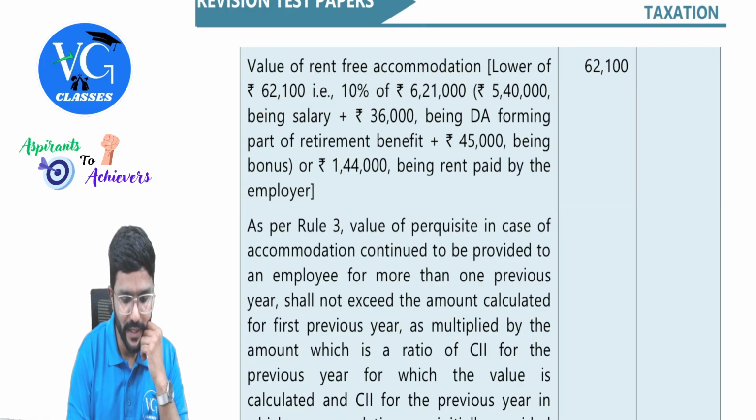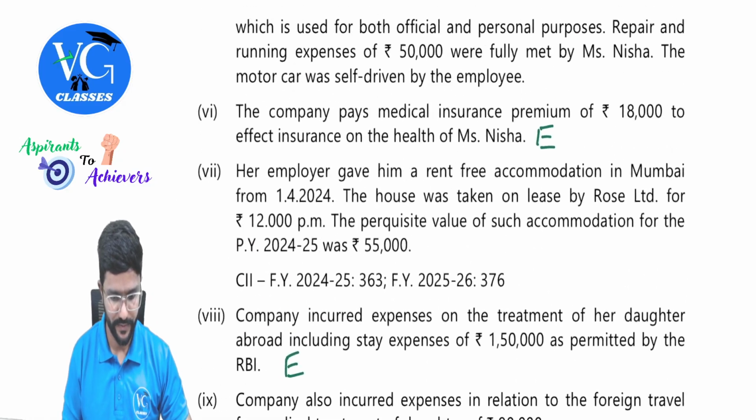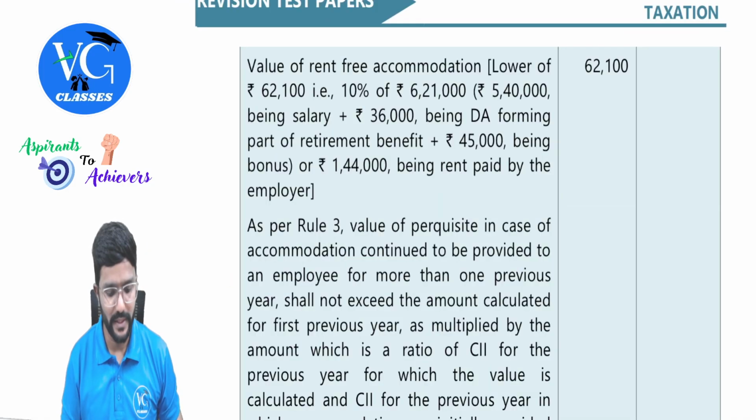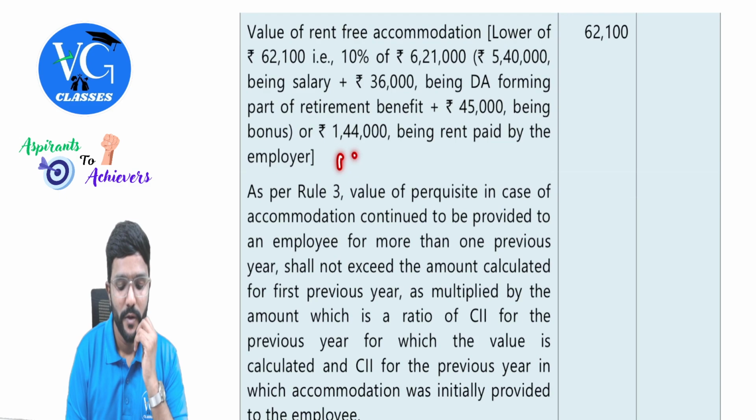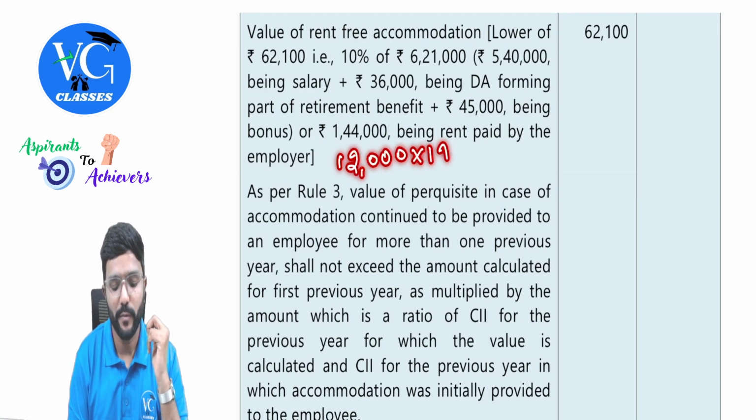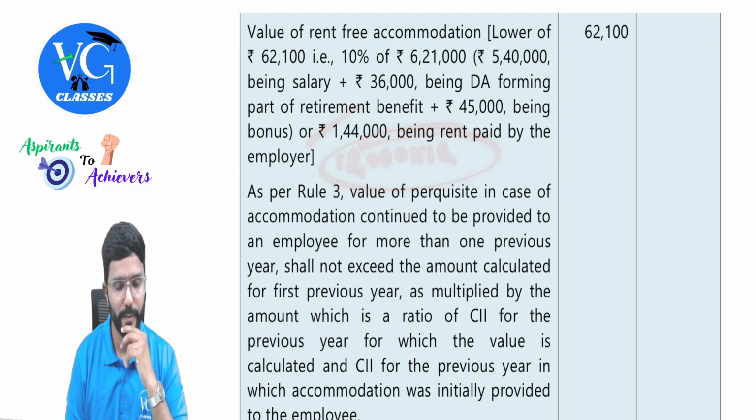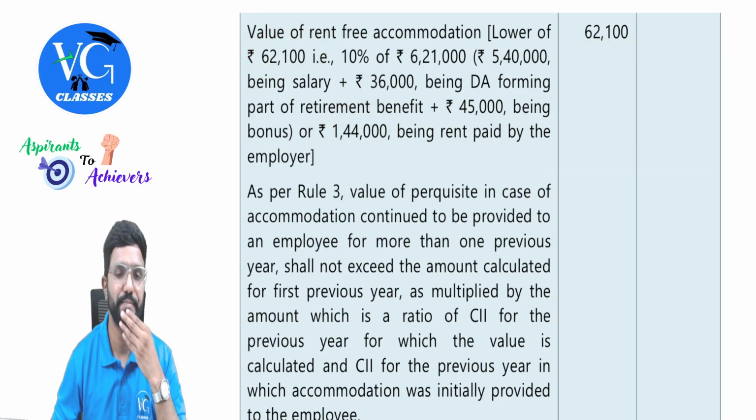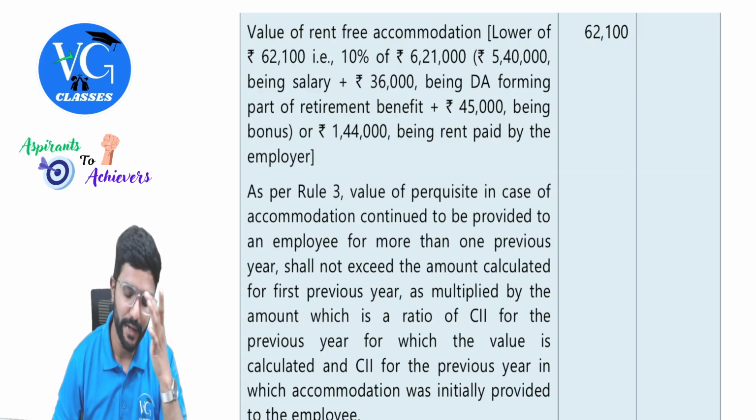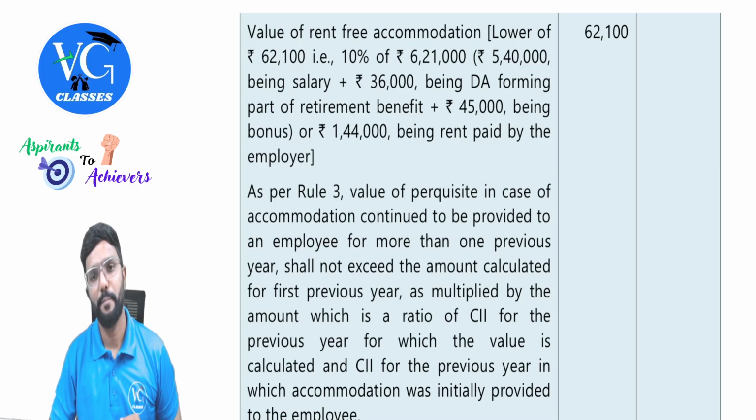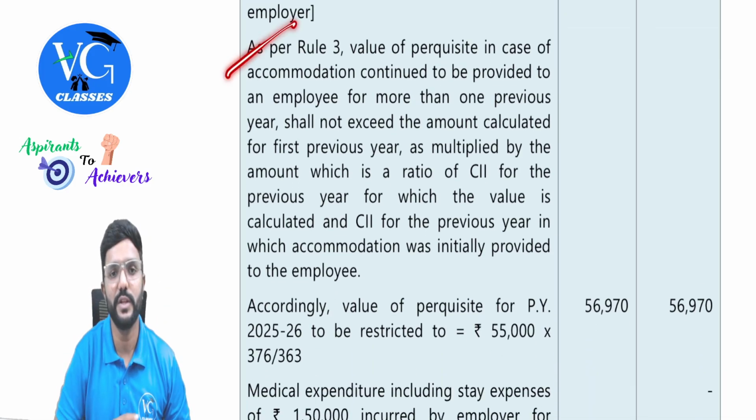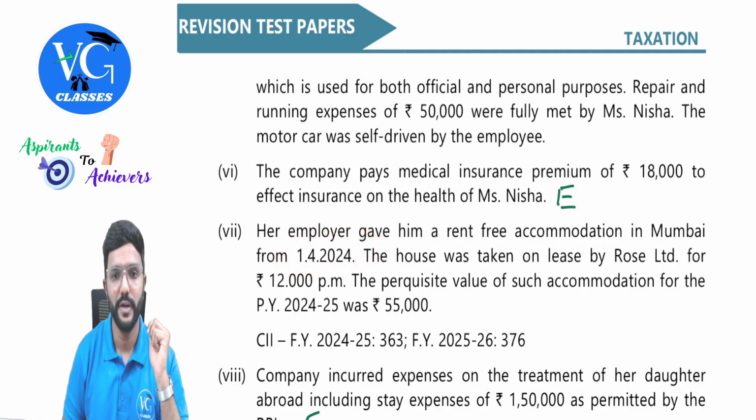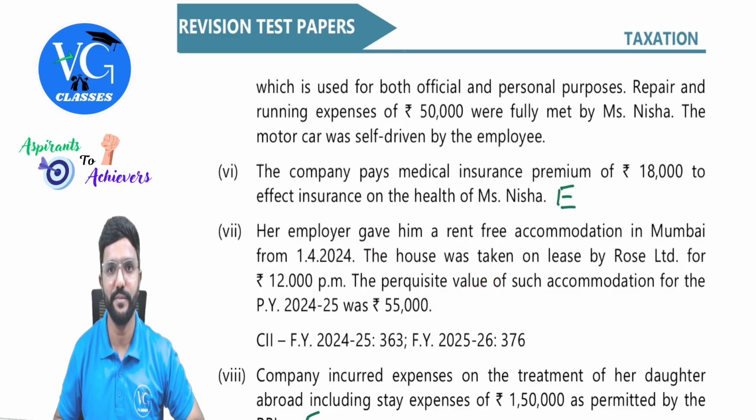Okay, sir. And employer is paying a rent of how much? 12,000. So 12,000 into 12, it will be 1,44,000. So 62,100 or 1,44,000, whichever is lower, people. 62,100. Yes, sir. Fine. But as per rule 3, they have given a clue here that this accommodation was provided from 1st April 2024, and they have also given what was the perquisite value in the last year.